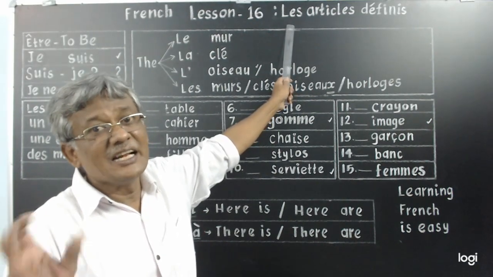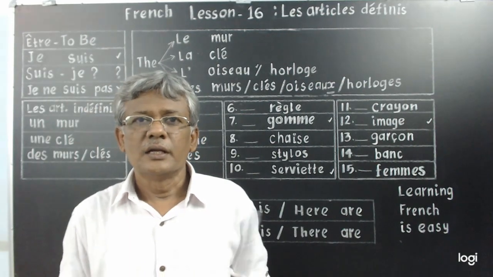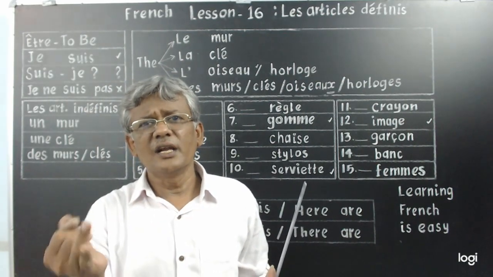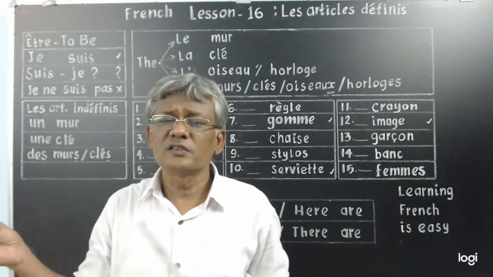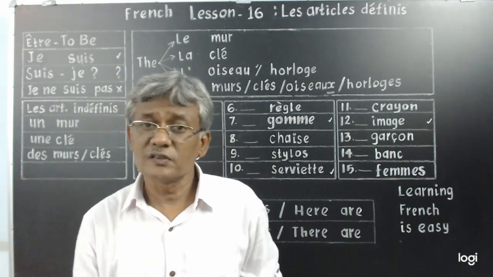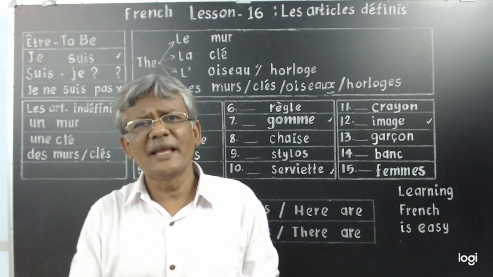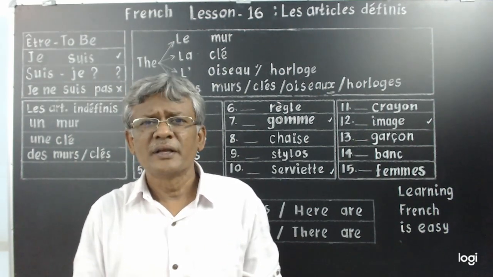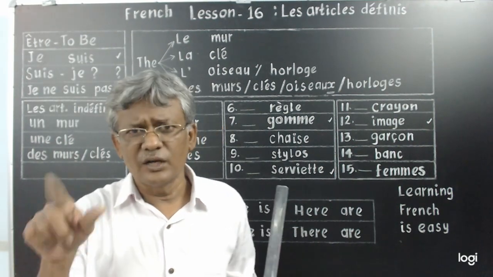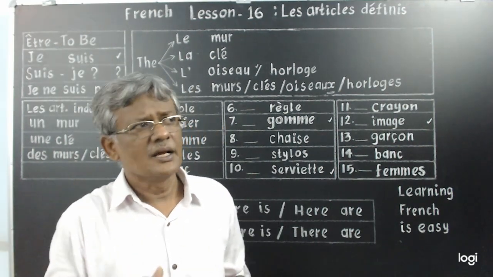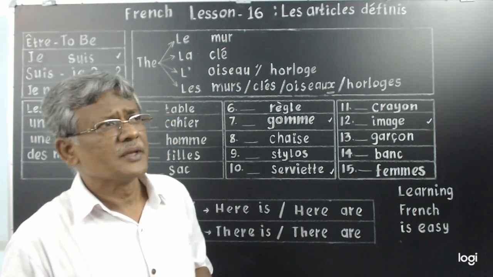What is the definite article in English? The boy, the girl, the boys, the girls, the windows, the door, the doors, everything we use the. Masculine or feminine, singular or plural. Understand? Neuter gender, everywhere we use the, only the in English. But in French it is not going to be the same, it's different.